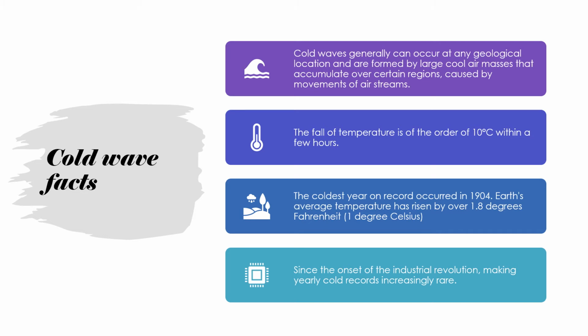The coldest year on record occurred in 1904. The Earth's average temperature has risen over 1.88 degrees Fahrenheit, 1 degree Celsius, since the outset of the Industrial Revolution, making yearly cold records increasingly rare.